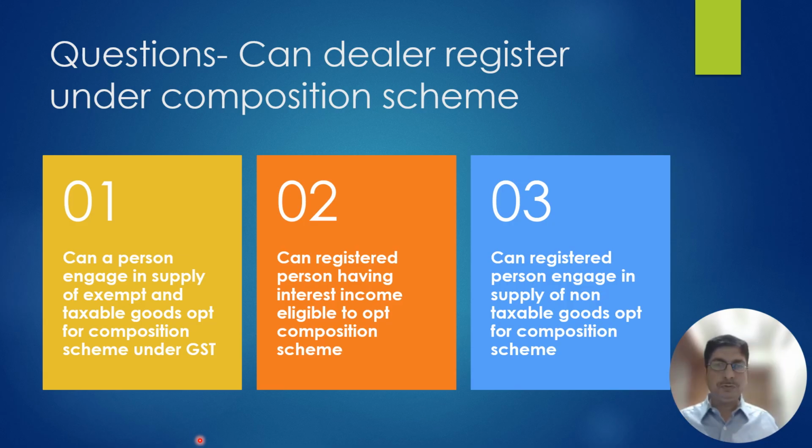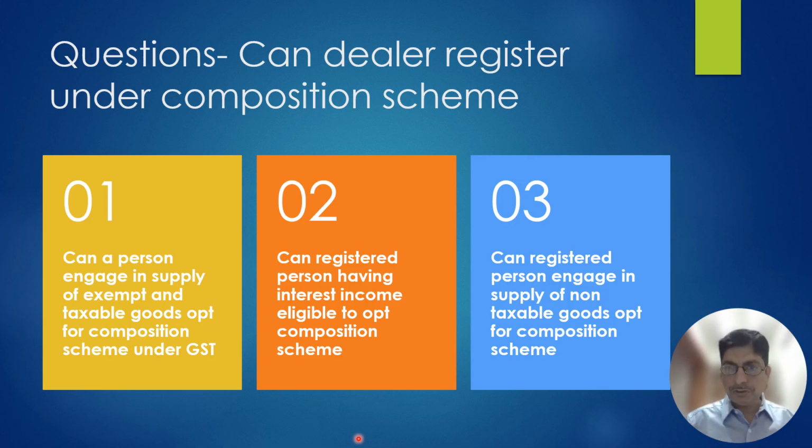Okay, let's go to the next question. Can a registered person having interest income be eligible for composition scheme? What is interest income? It is an exempt supply. He can opt for composition scheme. Yes, he can opt for composition scheme no matter how much the interest income is.